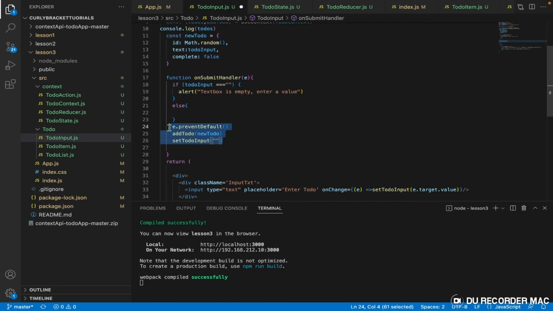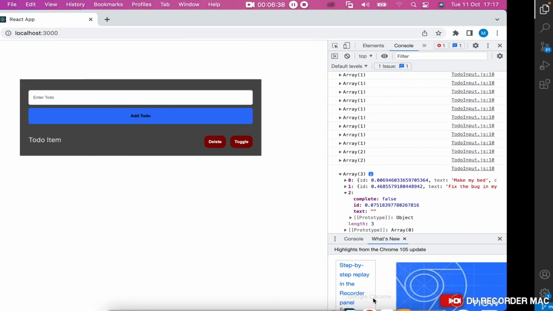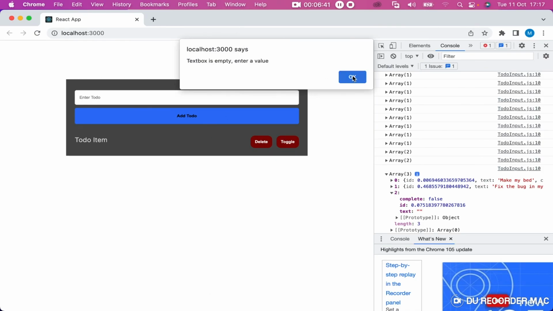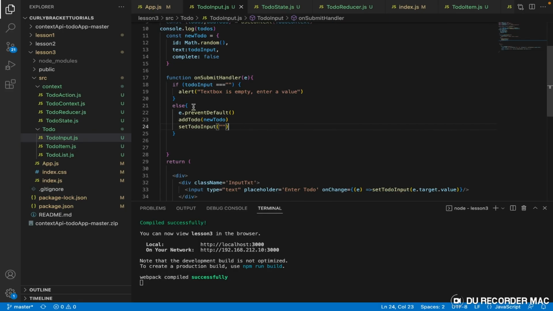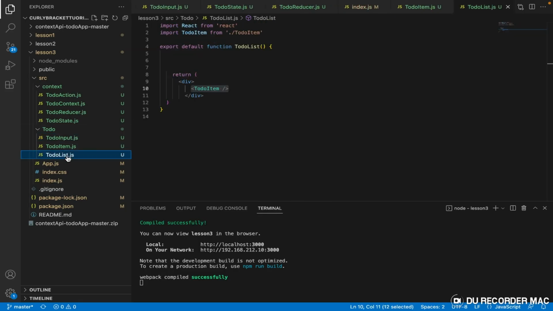Run this entire thing here. Alright, let's check it out now. So we can no longer do that until we enter something. Alright, so that solves it. Let us keep moving forward. So let's do something here.